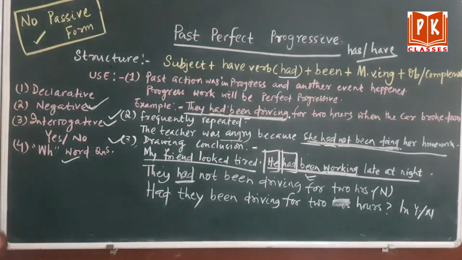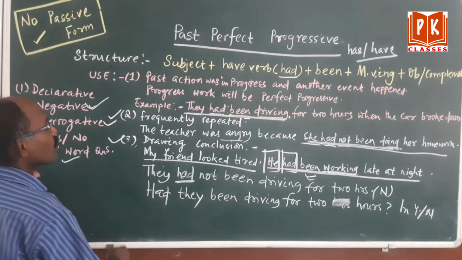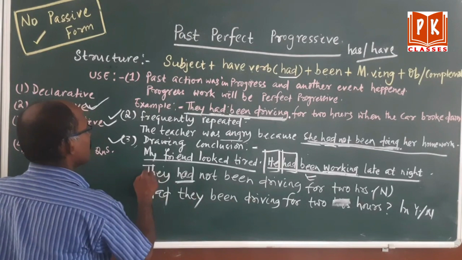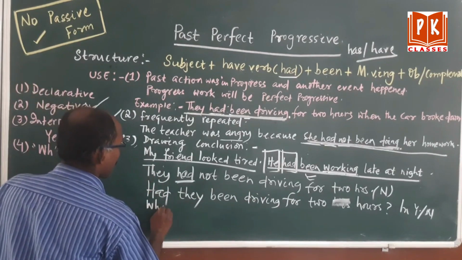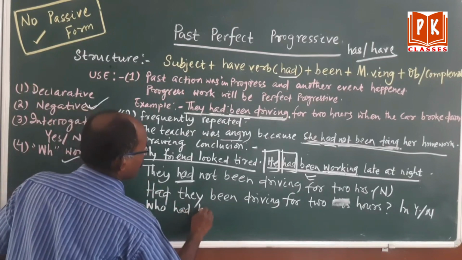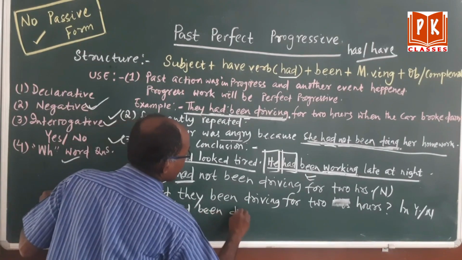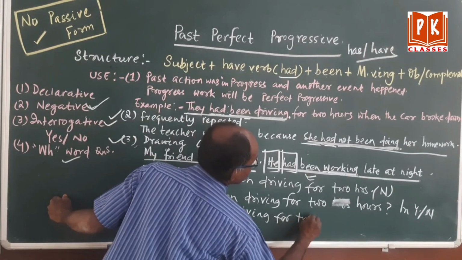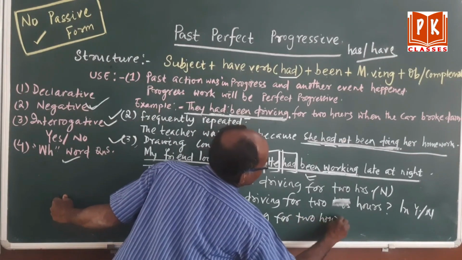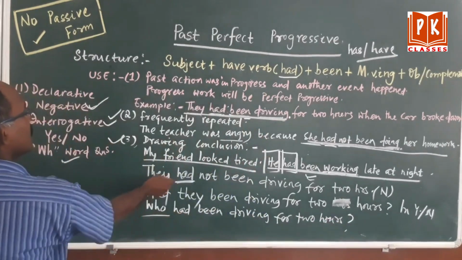Okay. Then come to the WH word. That means who. If you take who, then the answer will be there. Who had been driving for 2 hours? The answer will be they had been.